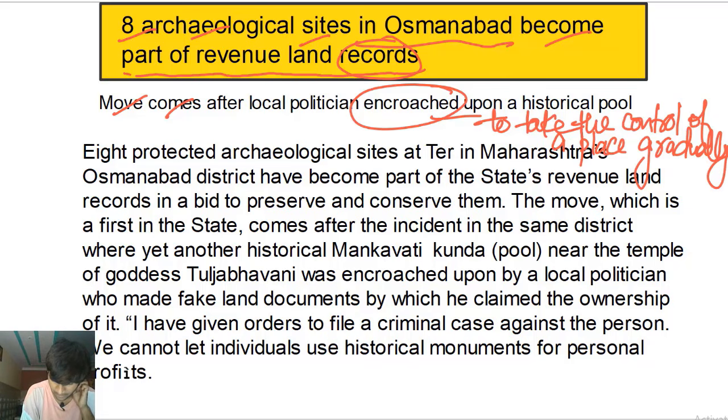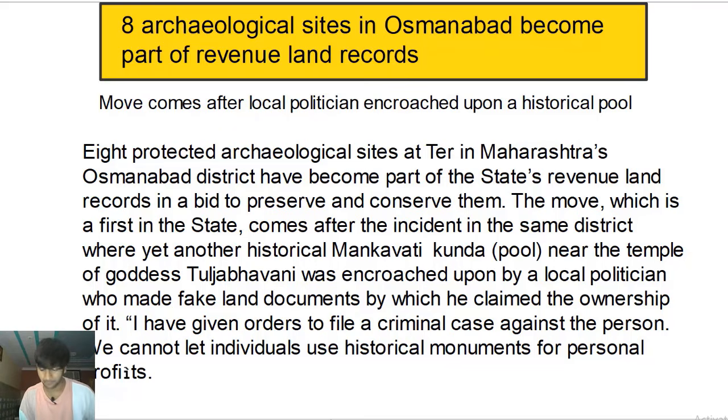So, the move comes after a local politician encroached upon a historical pool. So the encroachment is also there. It's about archaeological sites in Osmanabad. It's about some records, revenue land records. It's about encroachment. So let's continue reading and understand what this piece is about and master it. We'll read the first sentence, try to understand what we have in there, and break everything down. Let's read it.